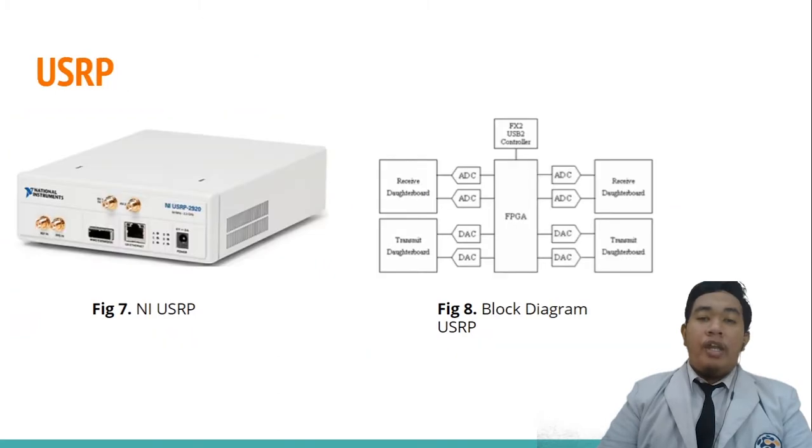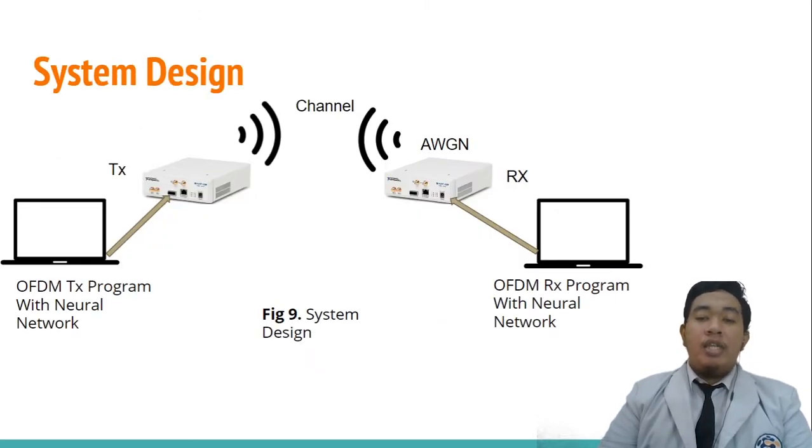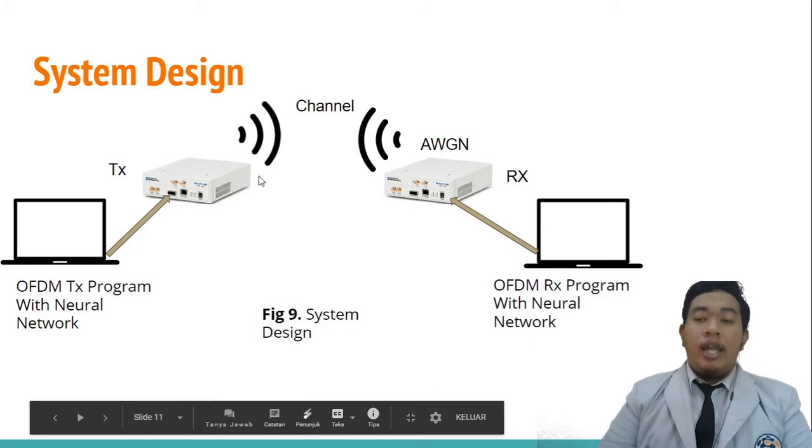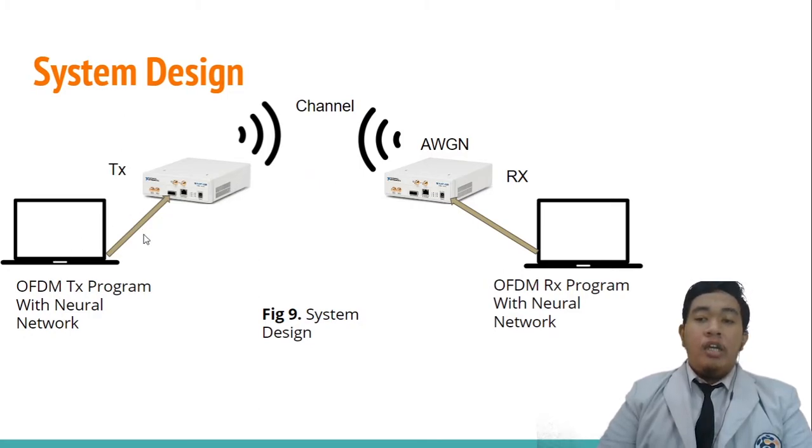Universal Software Radio Peripheral or USRP device is a software-defined radio used for radio frequency applications. For this research, I am using an E-USRP. A USRP transceiver can transmit and receive RF signals in several bands, and we can use them for applications in communication, education, and research. For the system design, I'm using two USRPs as TX and RX. The USRP will be connected to the computer with a UTP cable. USRP will be programmed with LabVIEW and Python.